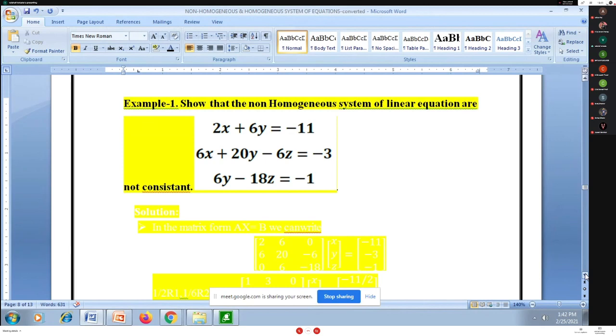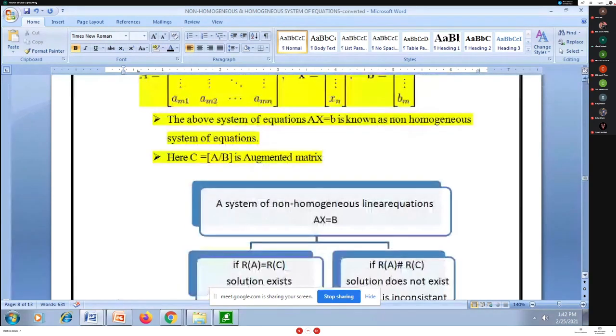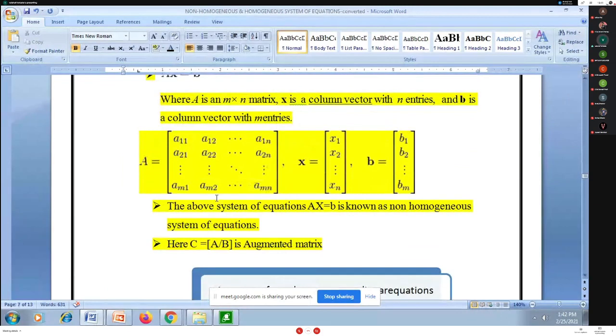So these are the steps for solving. I will first write this non-homogeneous system of equations in the form Ax is equal to B, and then I will apply row transformations on this coefficient matrix A. A similar row transformation I will apply on the B matrix.